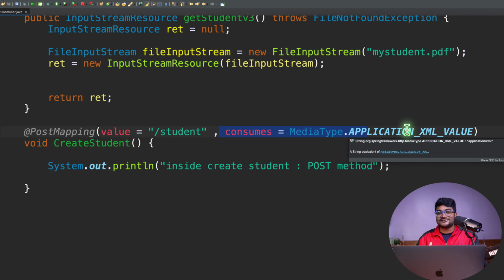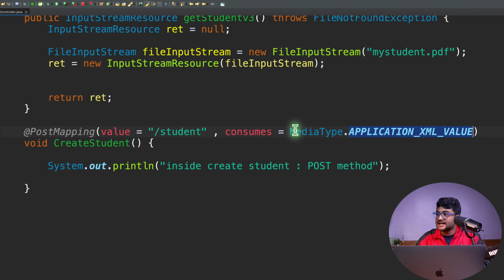So we have restricted the client right now: whenever you send the data, you need to send it in this format. It's like saying we accept PhonePe only, or we accept cash only. We have restricted it to XML right now.